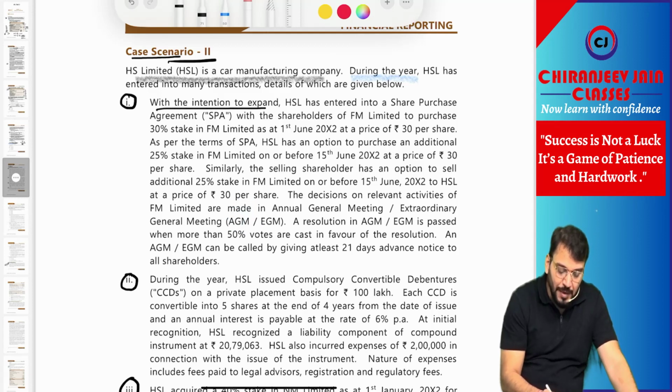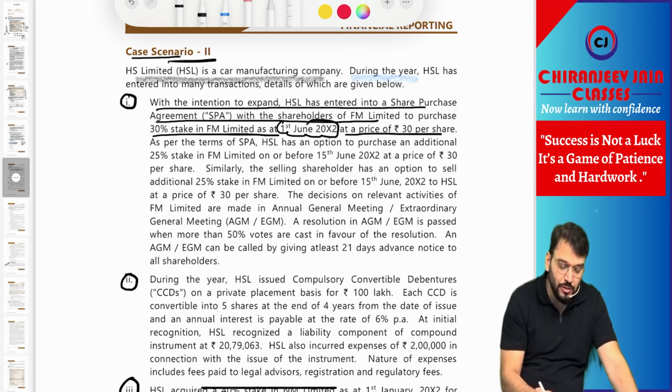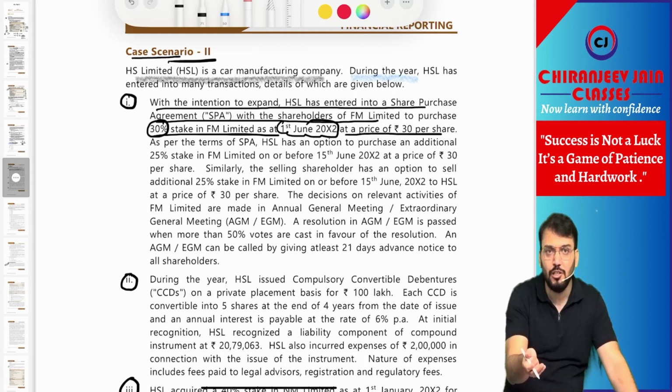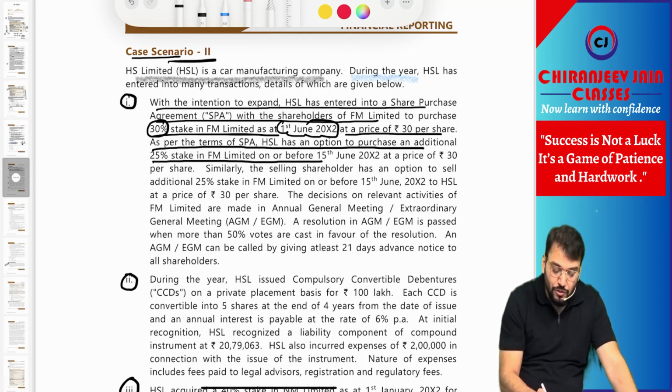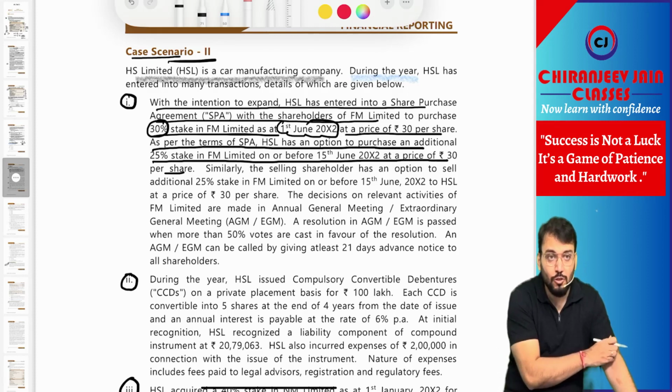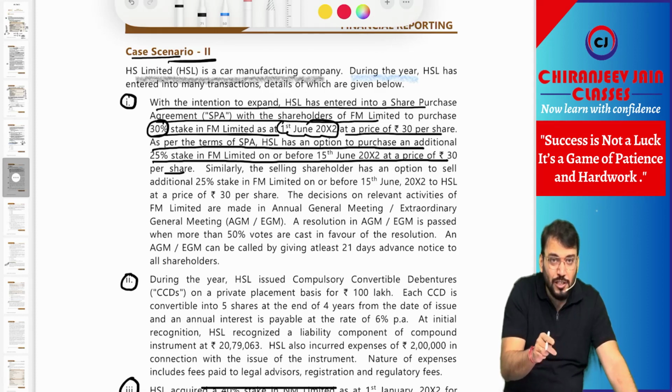With the intention to expand, HS Limited has entered into a share purchase agreement with the shareholders of FM Limited to purchase a 30% stake in FM Limited as on 1st June 2002 at a price of 30 per share. So they have purchased how much? 30%. Of course, 30% will not give control, it will give significant influence. As per the terms of the SPA, HS Limited has an option to purchase an additional 25% stake in FM Limited on or before 15 June 2002 at a price of 30 per share. So they have a call option to purchase additional equity shares, which means they have some potential voting rights.